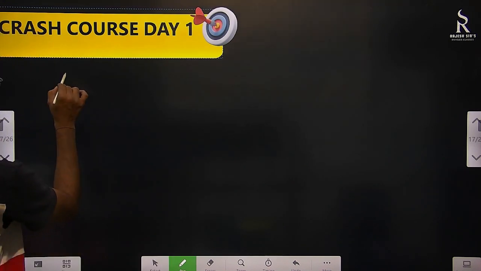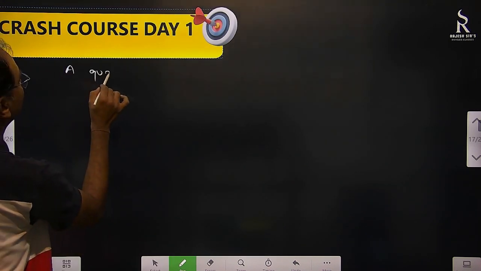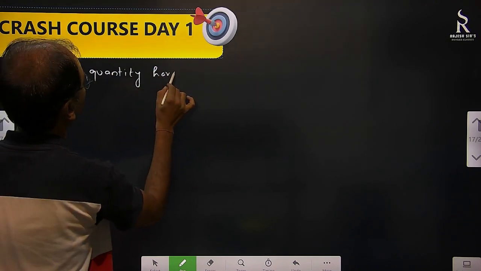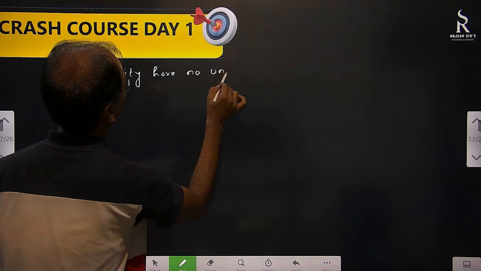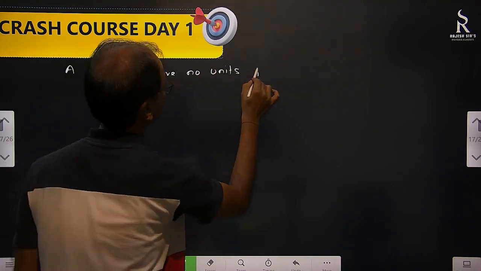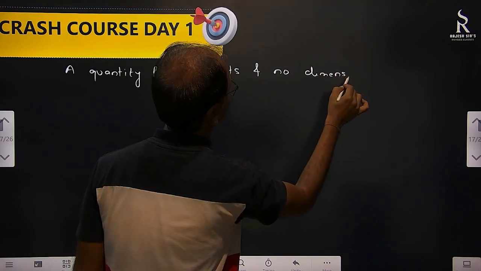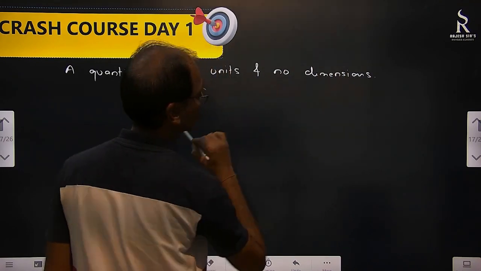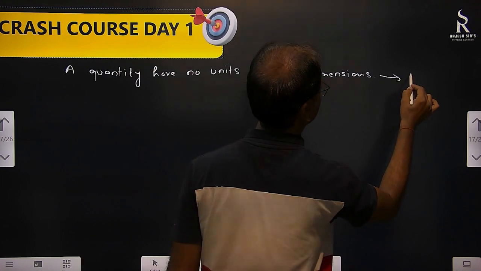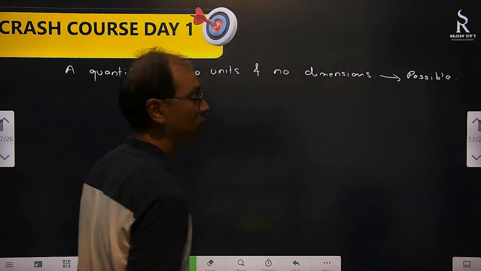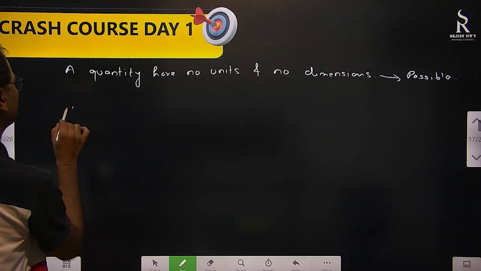Okay. A quantity that has no units and no dimensions. Possible, not possible? Answer is possible. And examples? What are the examples? Many are there.